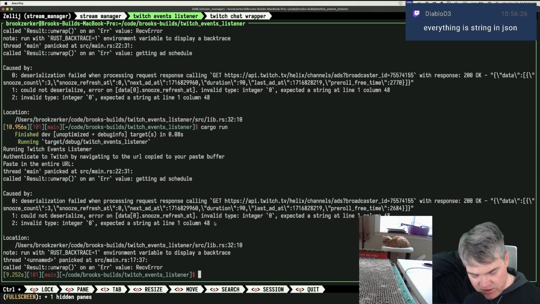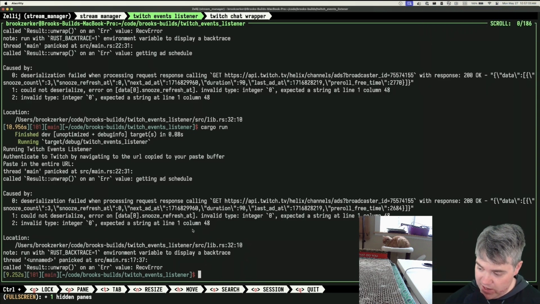Yeah, everything is a string in JSON. Oh, you can have numbers. Everything on the left side of the colon is always a string. Everything, but it doesn't have to be a string on the right? It can be a number.